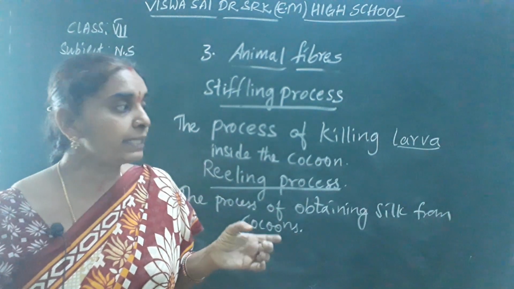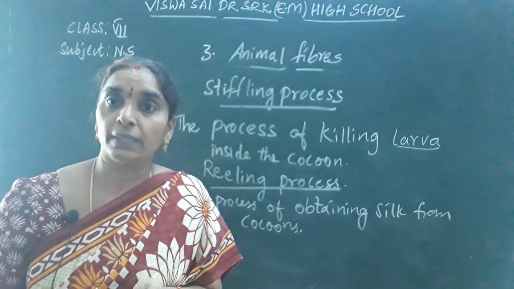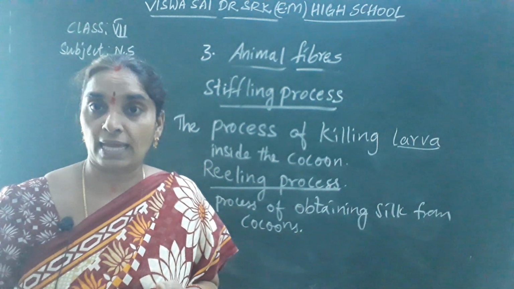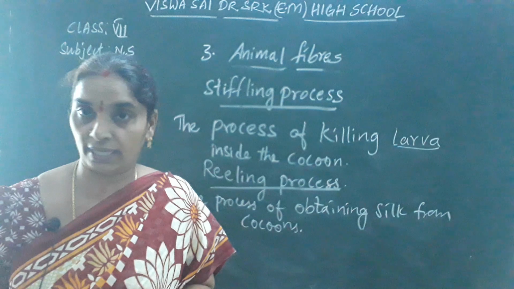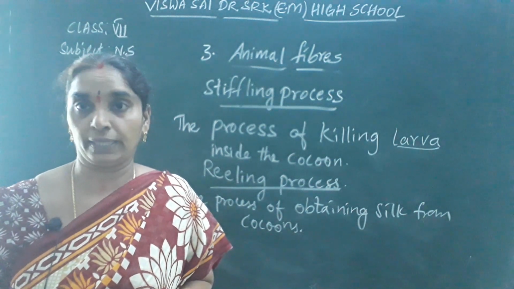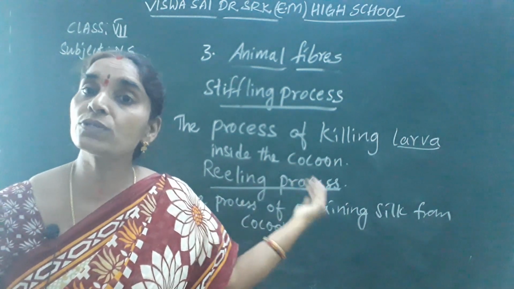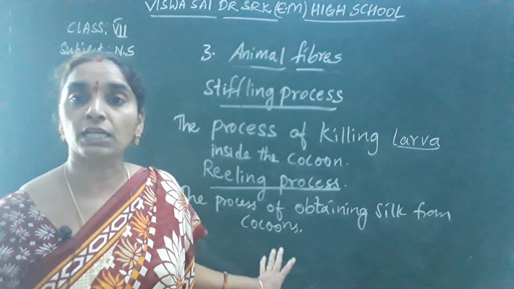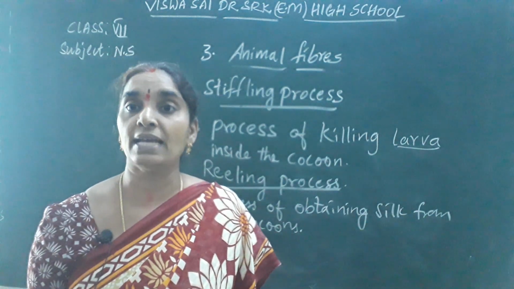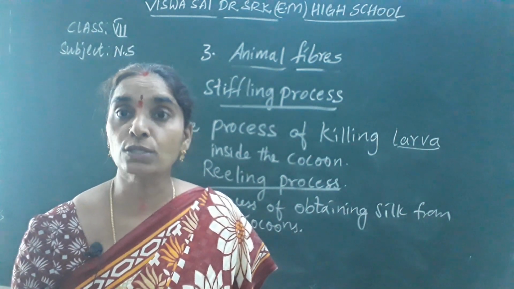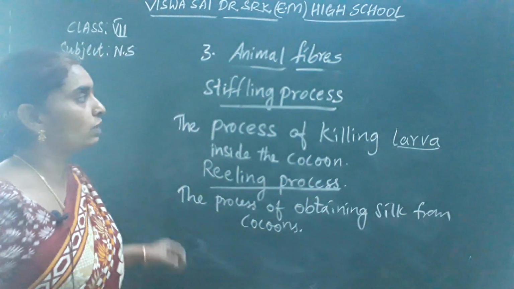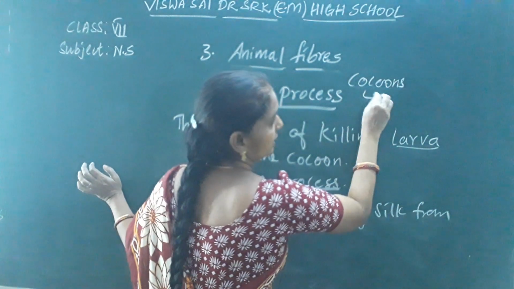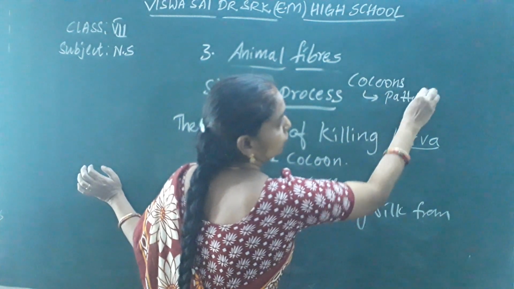Okay, so later when they grow up, they stop eating these mulberry leaves and they produce a saliva and surround it around their body, like a network. So when they are exposed to sunlight or air, it becomes strong, and this forms a closed sac which is called a cocoon. In Telugu it is called Pattukayalu. What are the cocoons called, children? They are called Pattukayalu in Telugu.